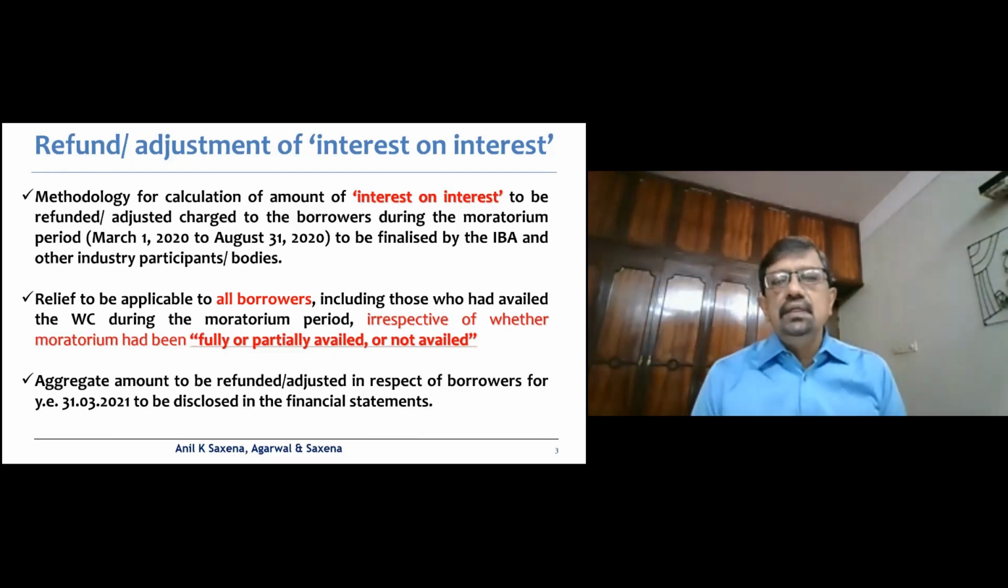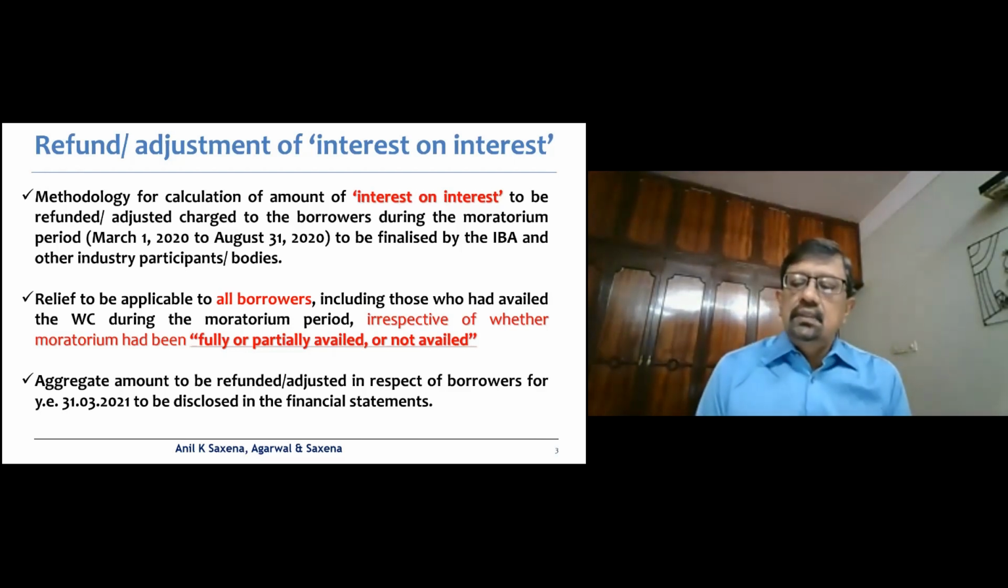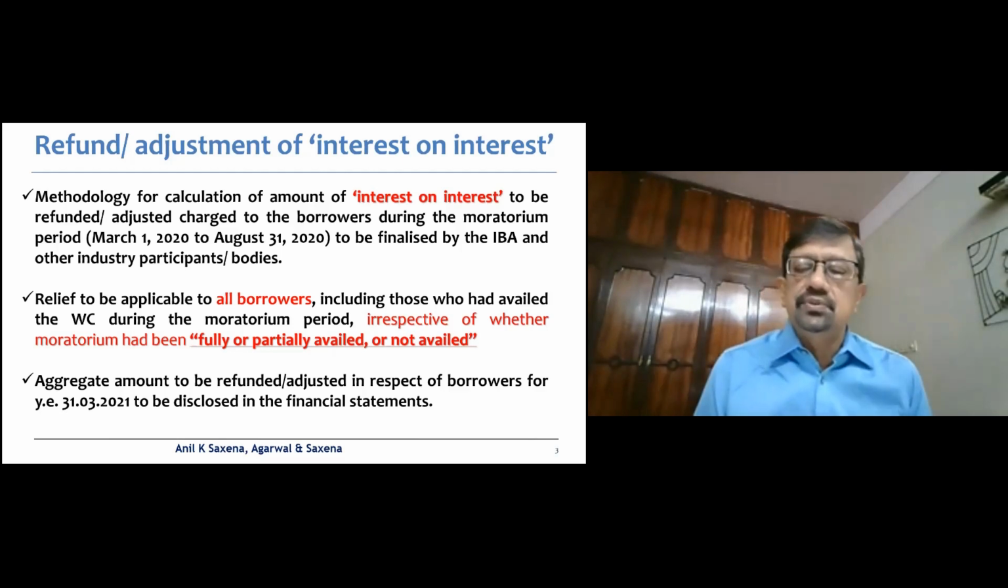Now this particular circular gives a very important guideline, and says that the relief of interest on interest is to be refunded or adjusted. Obviously as of date there's no system which is finalized. So what it says is the banks need to finalize it along with the help of the IBA and other industry participant bodies. So as of now, we are not sure as to what methodology the banks or the lending institutions would adopt for the calculation of interest on interest which is to be refunded.